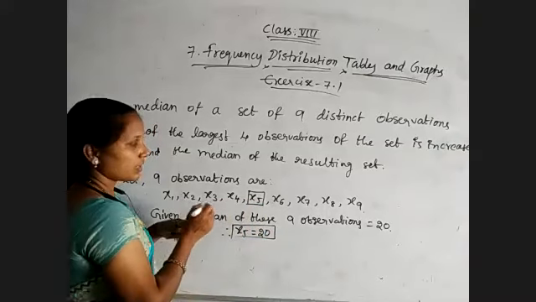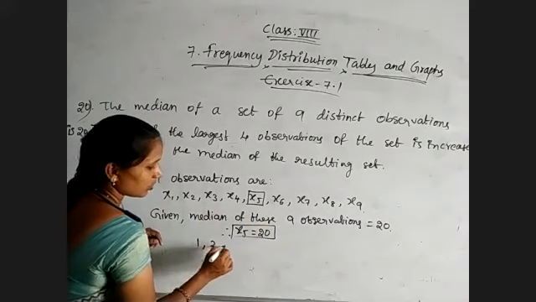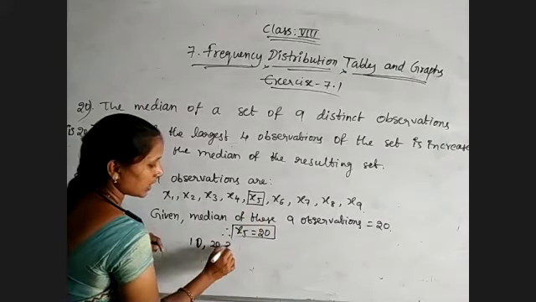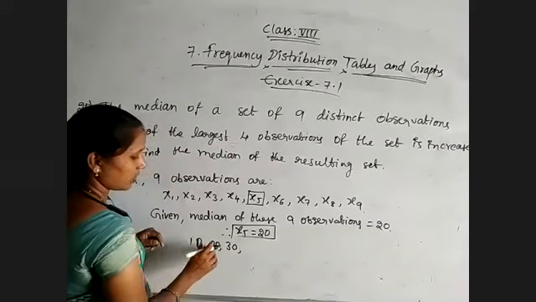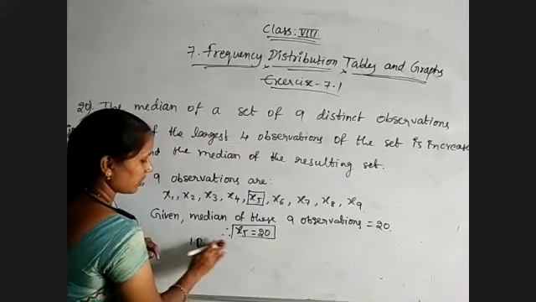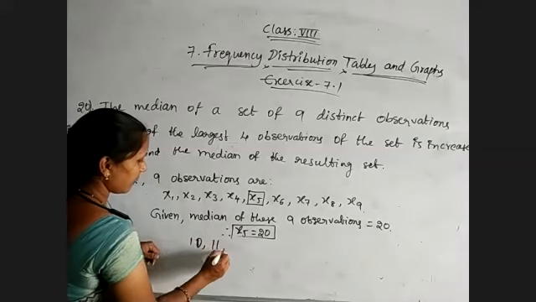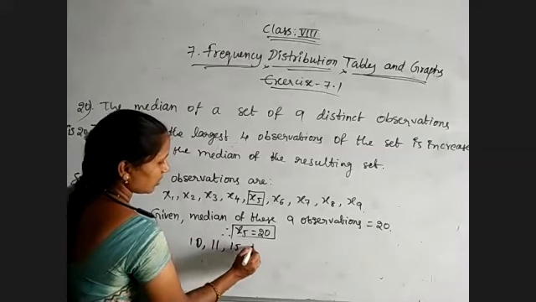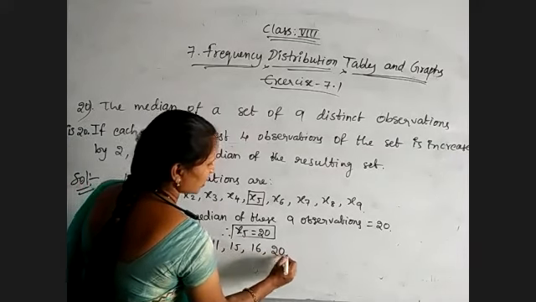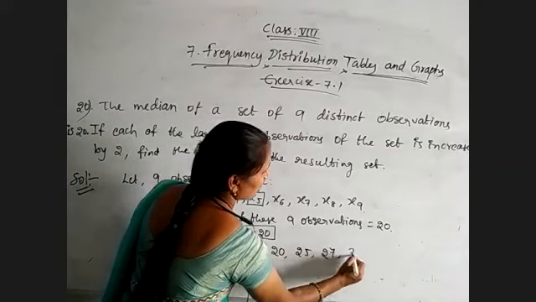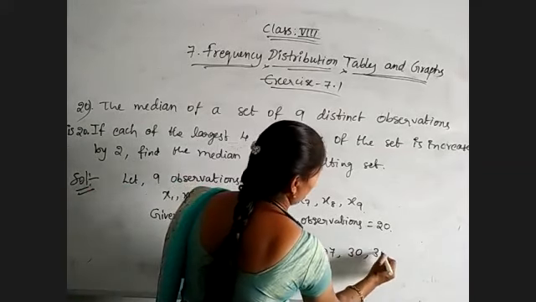For suppose I have 10, 11, 15, 16, 20, 25, 27, 30, 35.